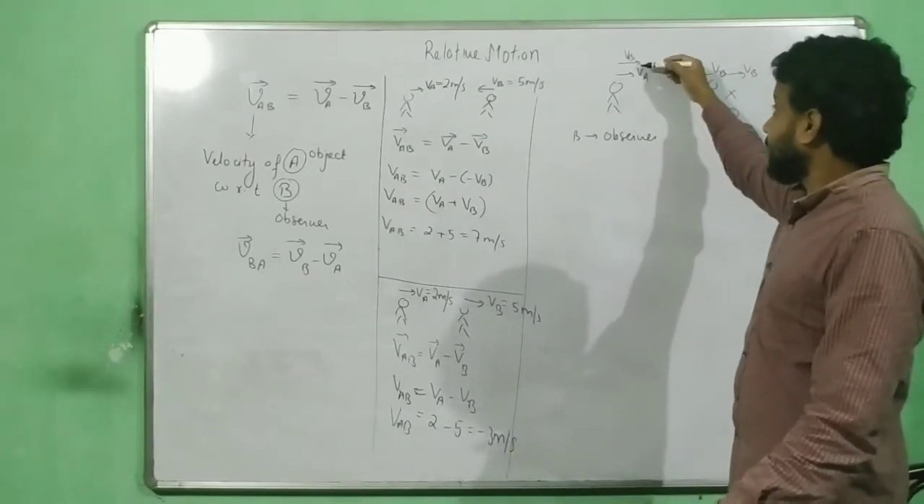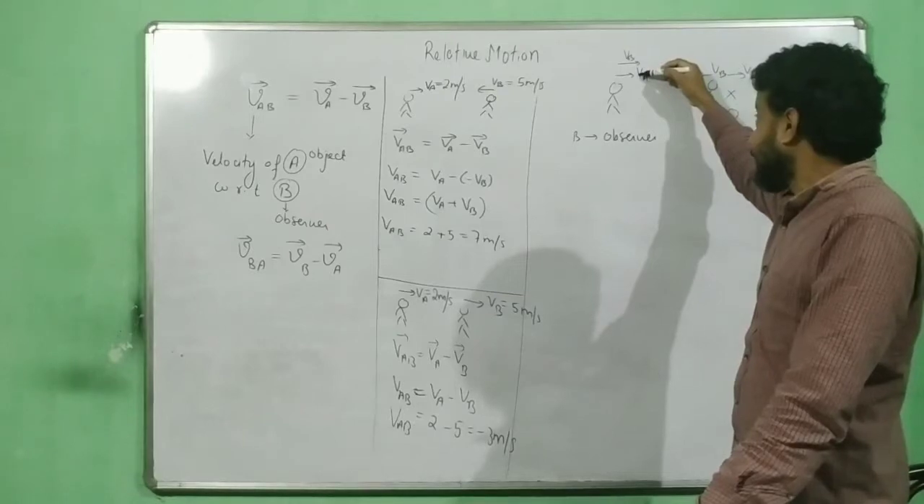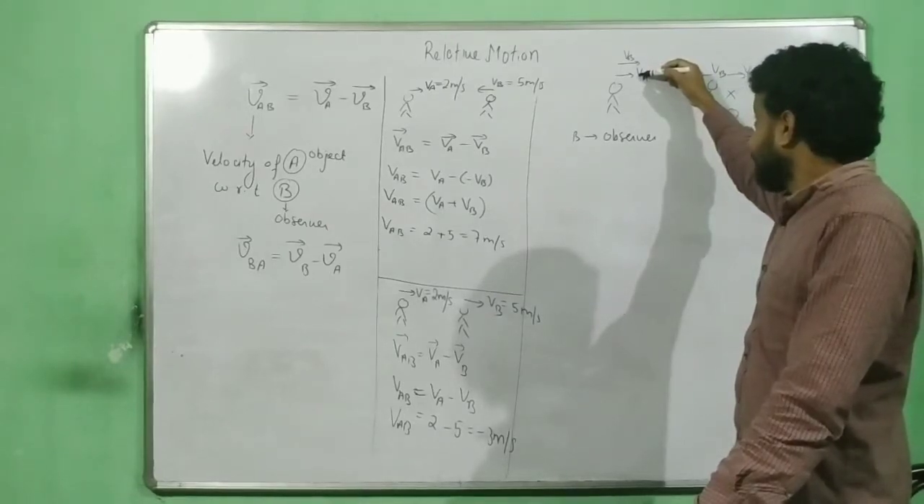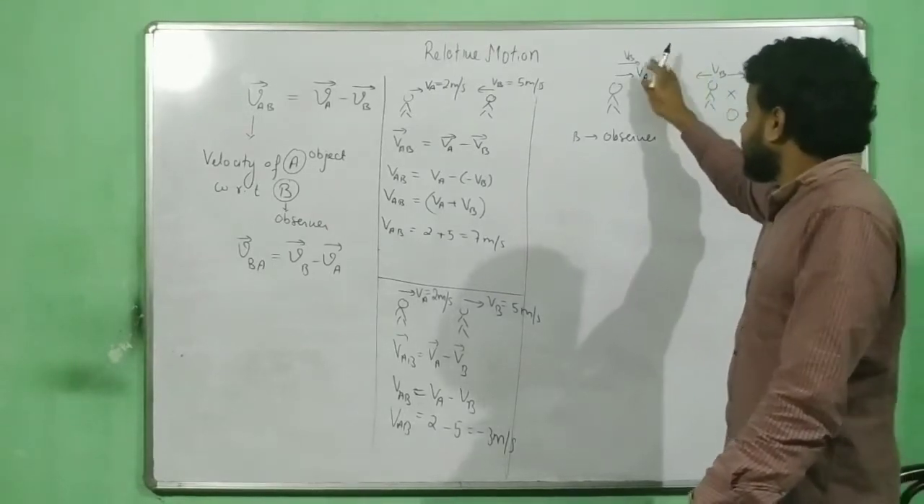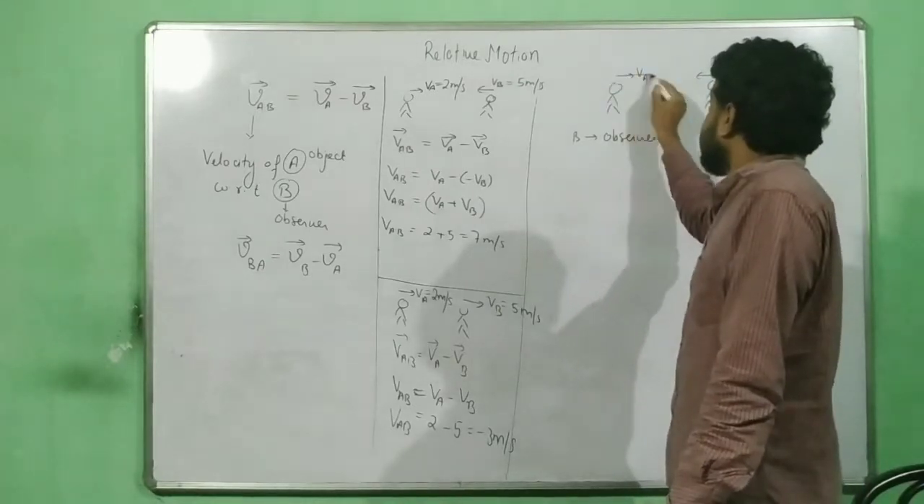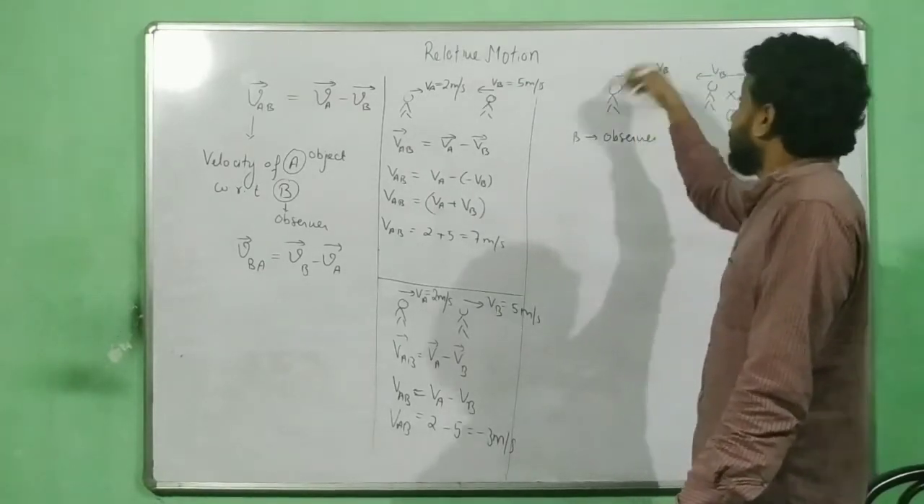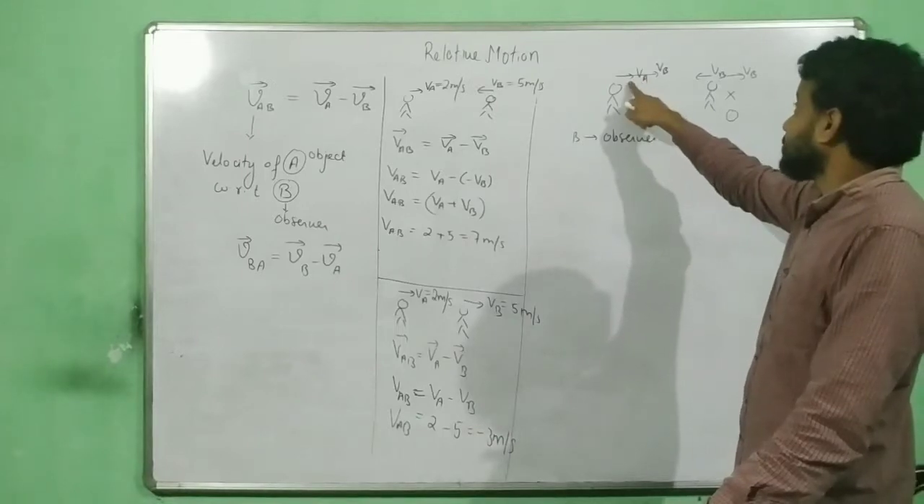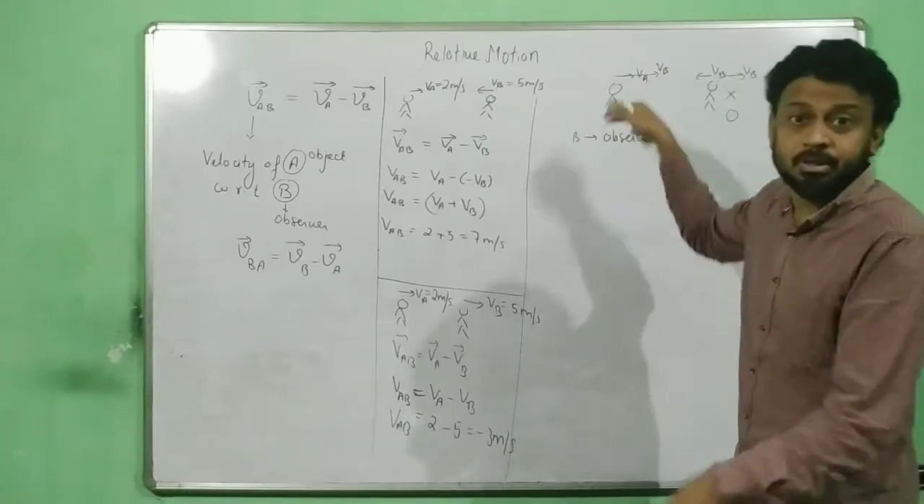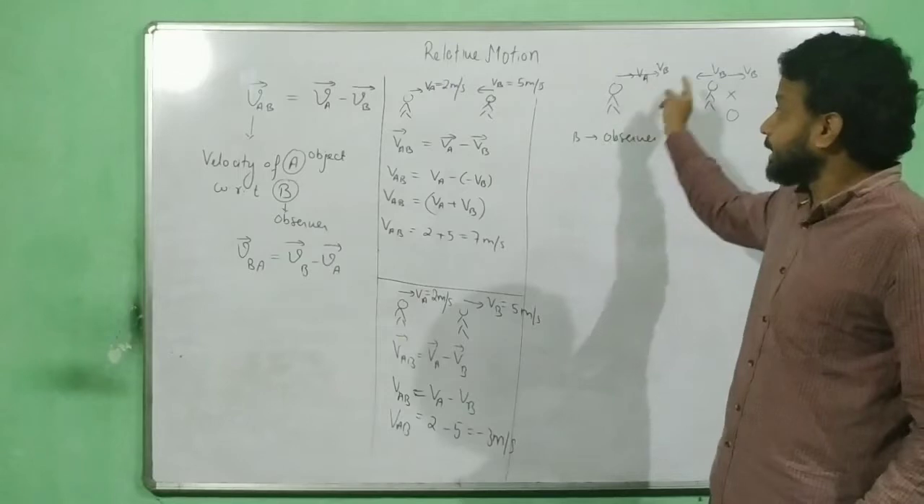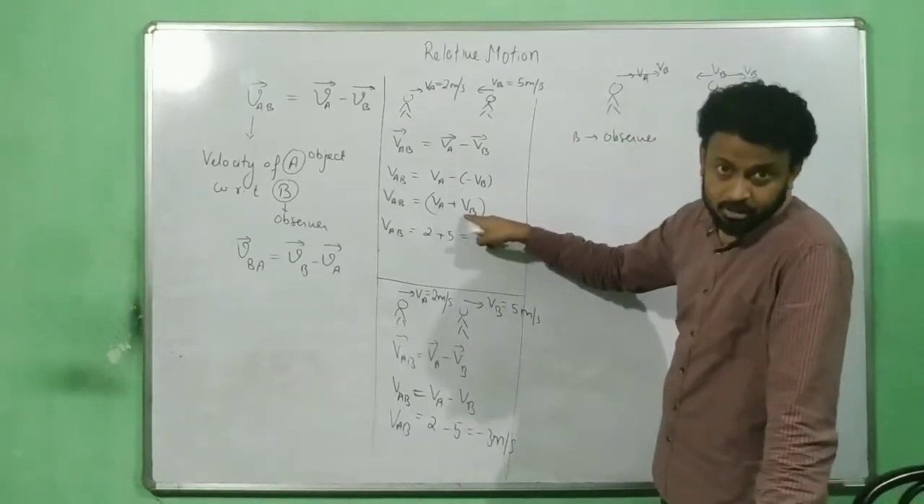So what has happened here? What has happened here is this, that when you provide this velocity to the observer, to the object the velocity becomes how much? VA plus VB. It gets added up. Okay, and that is what exactly was happening over here. It's a very shortcut trick.